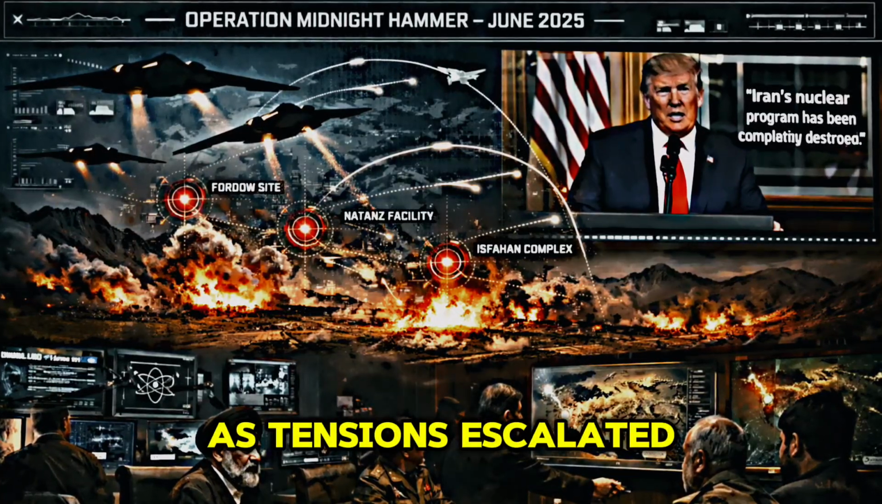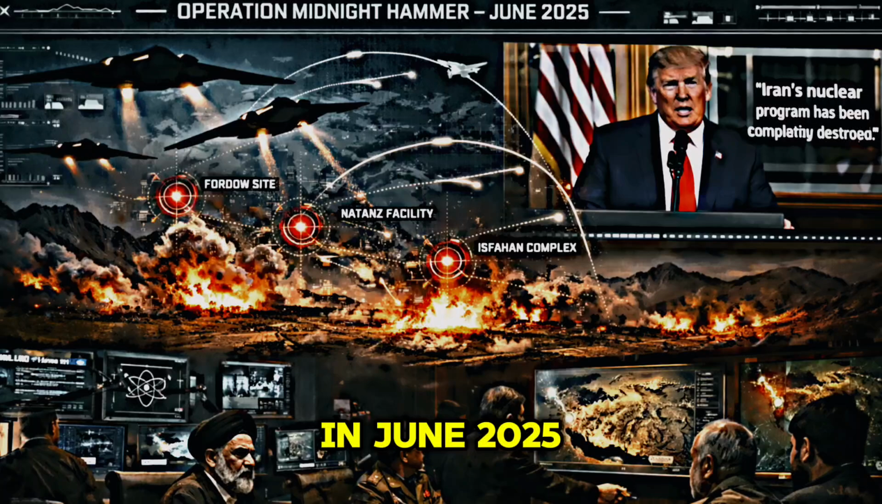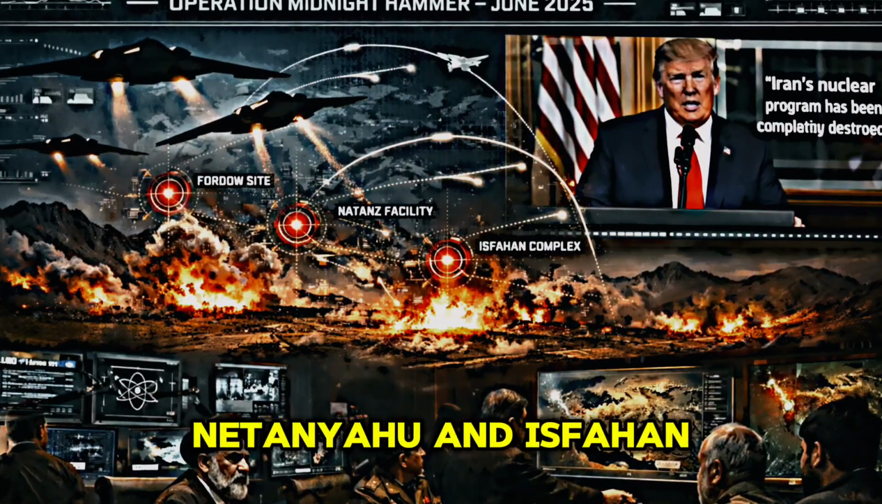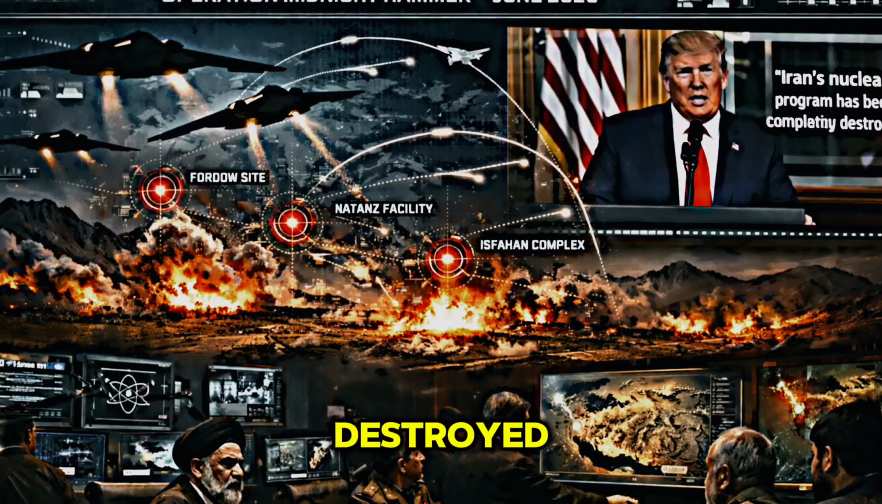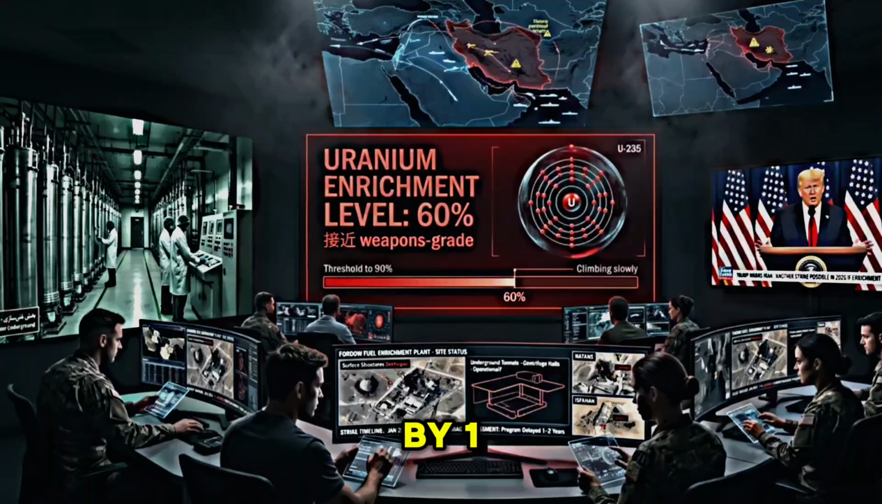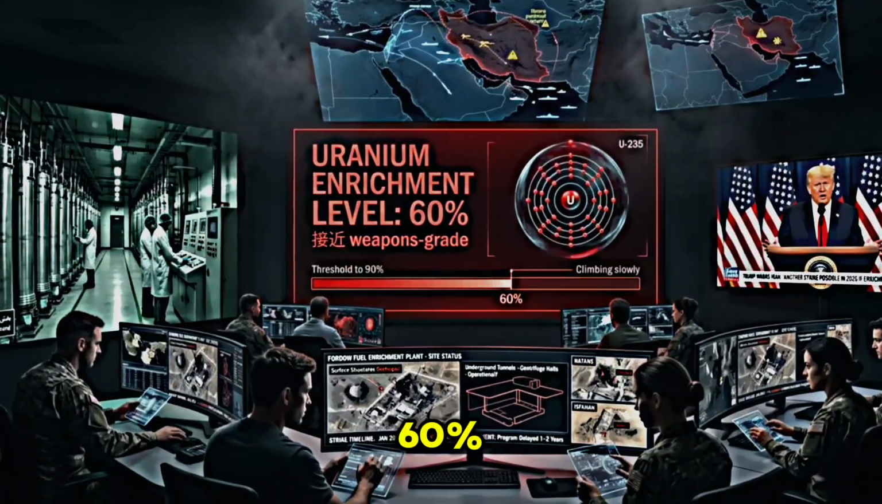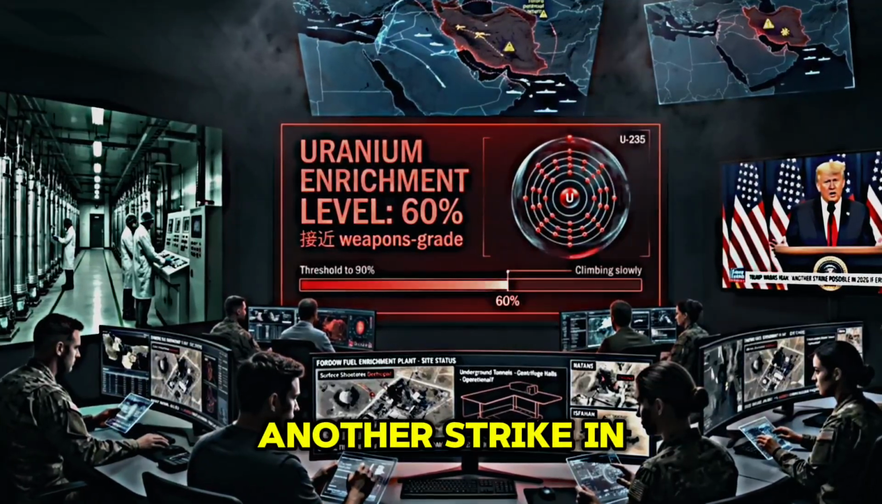As tensions escalated, the US launched Operation Midnight Hammer in June 2025, targeting Iran's secret nuclear sites at Fordo, Natanz, and Isfahan. Trump announced that Iran's nuclear program had been completely destroyed. However, intelligence agencies said the damage only delayed the program by 1-2 years. Now Iran has reportedly enriched uranium to 60%, very close to weapons-grade level. Because of this, Trump has threatened another strike in 2026.